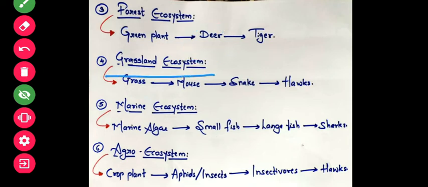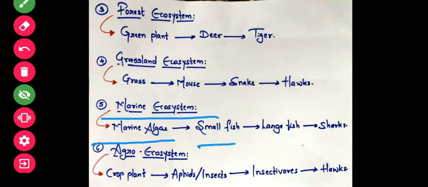Then the grassland, where you will find the grass as a primary producer, that is eaten by mouse, and then snake and hawks. And finally the marine ecosystem, the water body, where you will find the marine algae as a primary producer. Even though the plants are microscopic, still they have the capacity to photosynthesize as they have green pigment. The marine algae is taken by some insects or the small fish, that again is eaten by the large fish, and then the shark. This is again the example of the food chain in marine ecosystem.